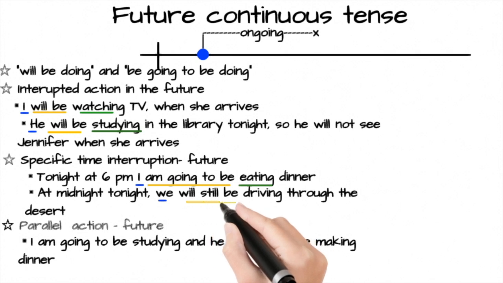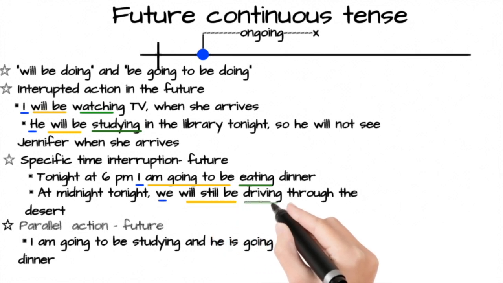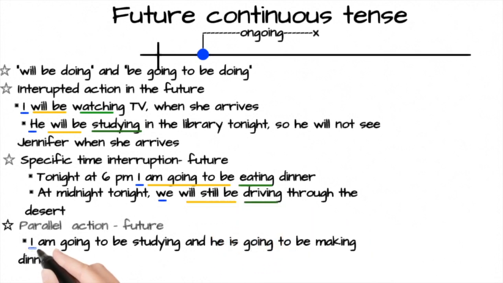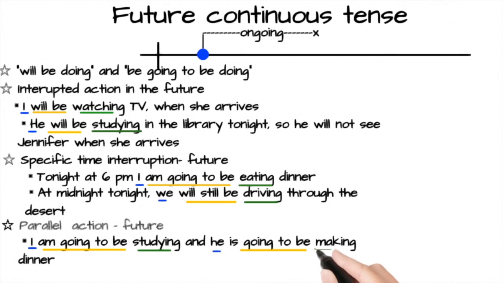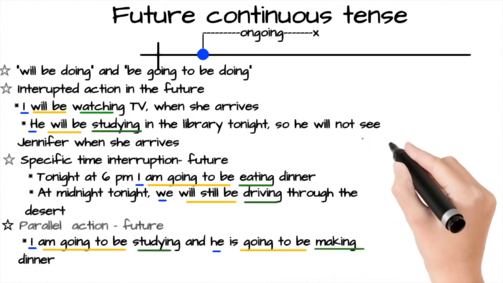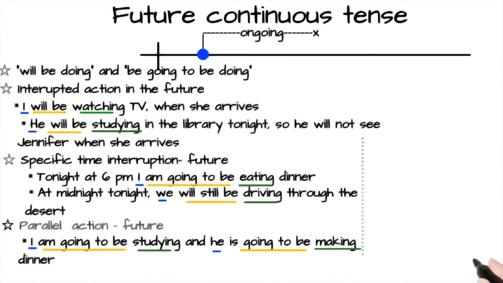We is a subject, will still be is a helping verb, driving is an action verb. I is a subject, am going to be is a helping verb, studying is an action verb. And he is a subject, is going to be is a helping verb, making is an action verb.